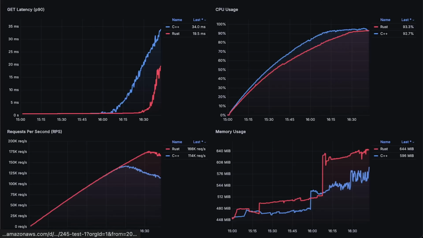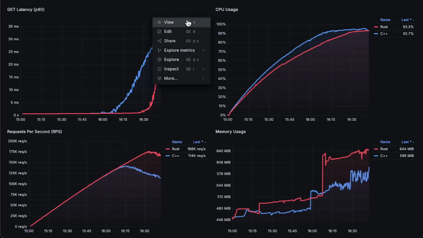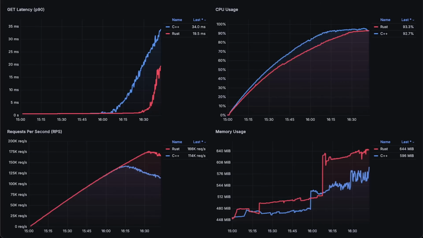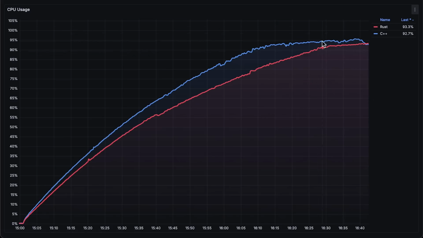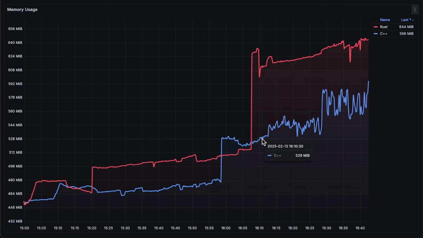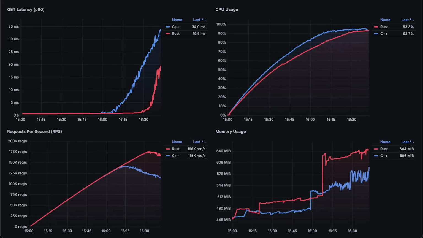Next, we have latency, and Rust performed better here as well. Lower latency is always better, especially for the client-facing applications. Next, we have CPU usage. And finally, memory usage. So this time Rust performed better than C++, but I hope I can get some PRs to improve C++ performance as well as add additional functionality.